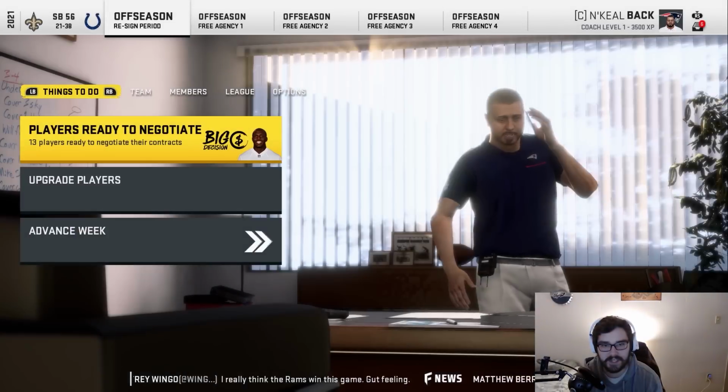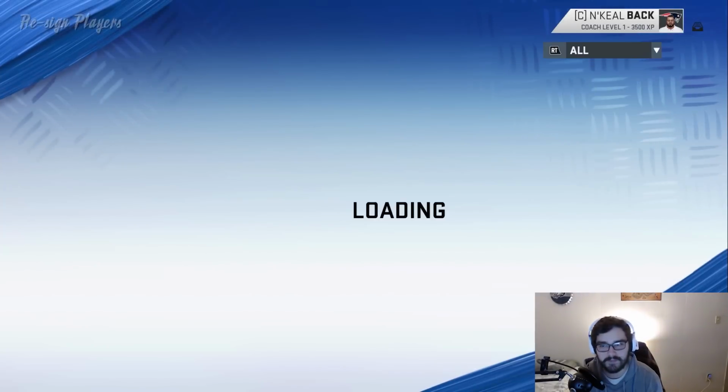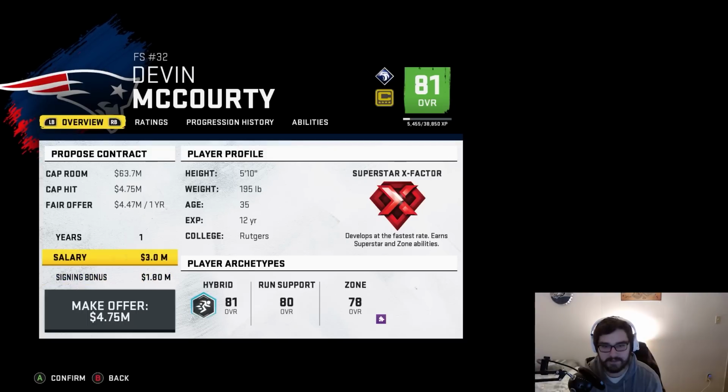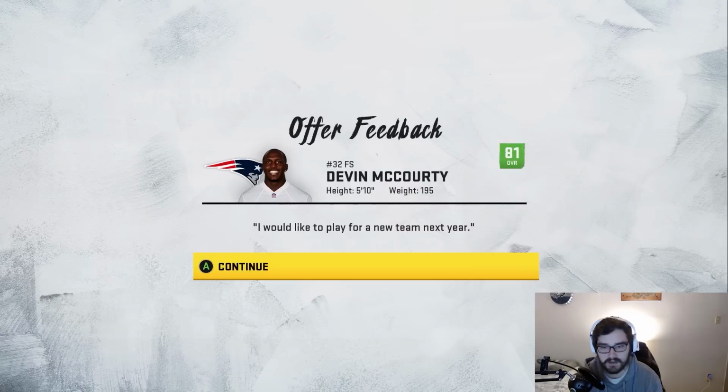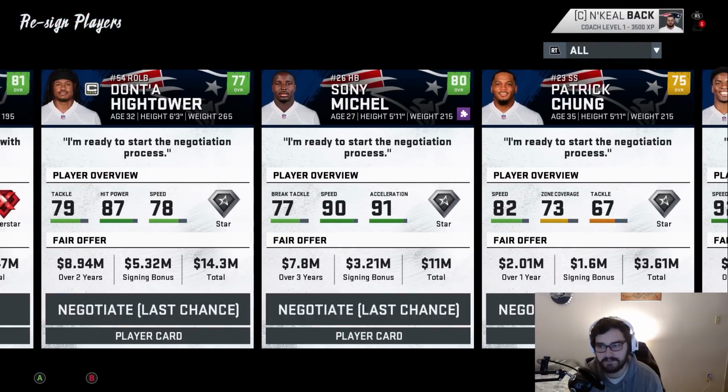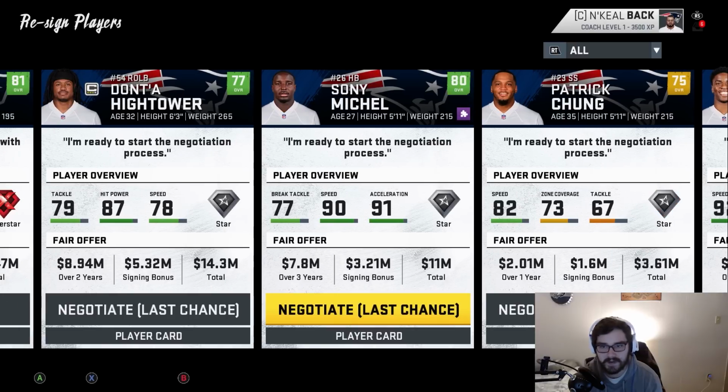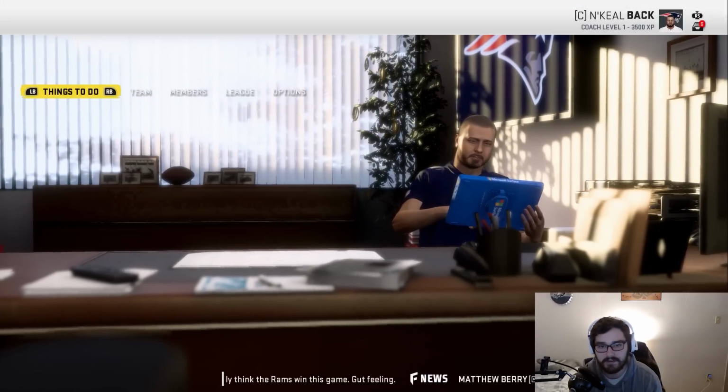We're going to have to spend a lot of money here in free agency, so the team is going to look really different, but I don't really mind. Devin McCourty doesn't want like any money, so I actually don't mind trying to bring him back for 1 more year. He wants to play for a new team. I'm not going to tag him. Maybe we can sign him in free agency if I can't find anybody else. But let's hop into free agency, though, and see who's available.